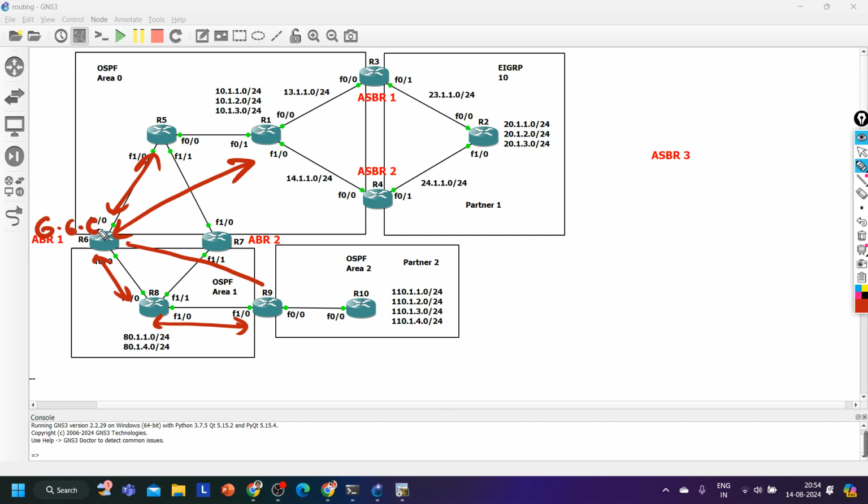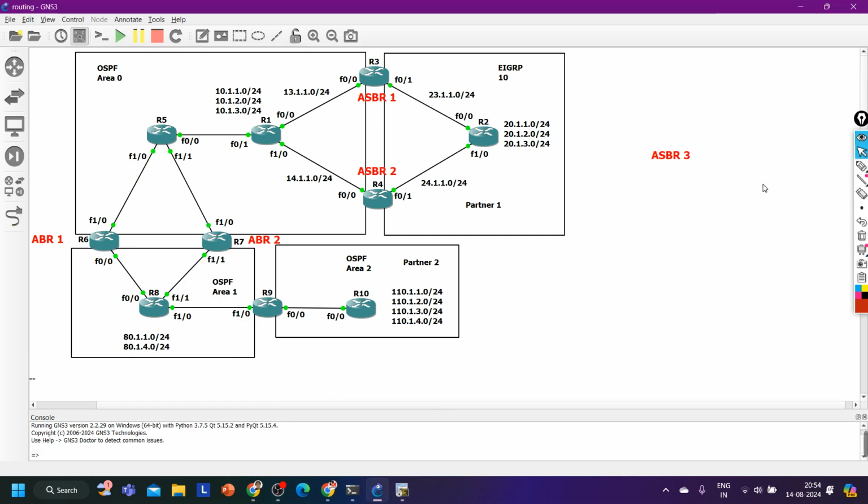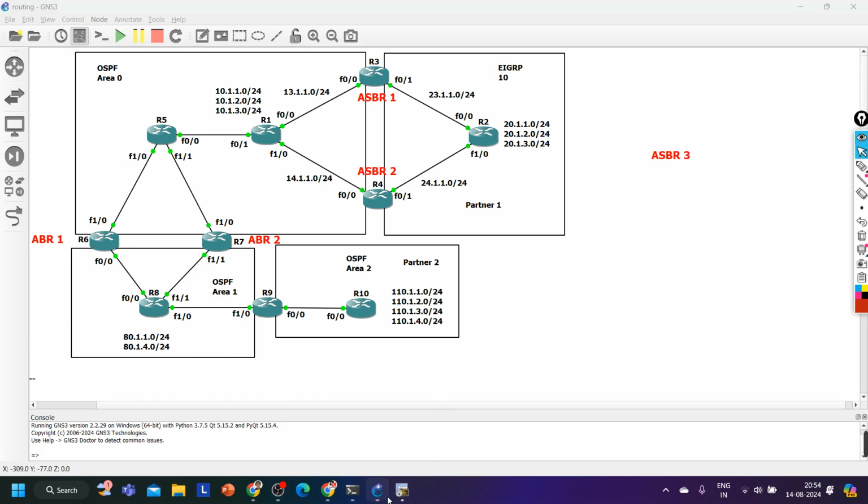Like on router number 6, I have one loopback 6.6.6.6, and here I have one loopback 9.9.9.9. So as these two IP addresses are reachable with each other, even now I can configure the BGP neighborship here. Right? I can configure a VPN over here. I can create a tunnel with the help of these two IP addresses. But this is not the concept of virtual link. Now I am going to configure the virtual link.